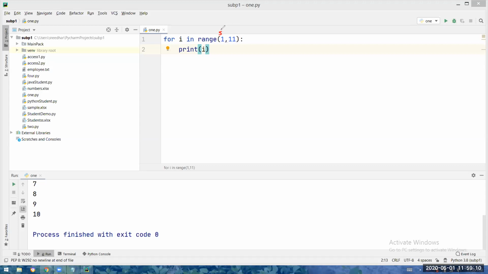So here, first 1 will be going into i, print i means 1 will be printed. Then 2 will be going into i, then 2 will be printed. From the range function, 3 will be going into i, and then 3 will be printed. 4 will be going into i, 4 will be printed. 5, 6, 7, 8, 9, 10. For now, you think that this is the start point and this is the end point minus 1. So it is going to take up to 10 if you put 11. You have written this line only once, but it got executed 10 times. That's why 10 numbers got printed for us.